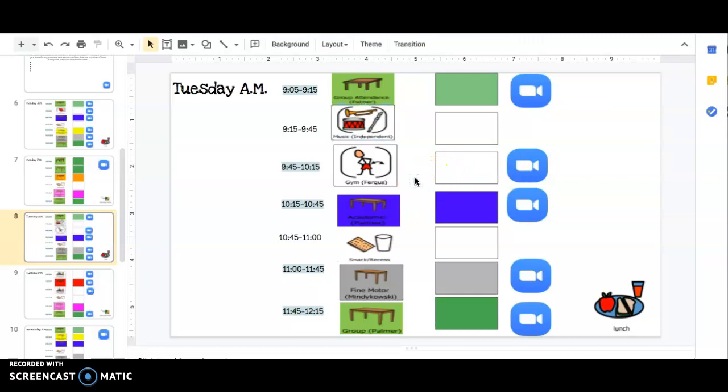Whenever a child is going to a live special, meaning it's on Zoom, there will be a teaching assistant present in the class, and their name will be listed under the visual.